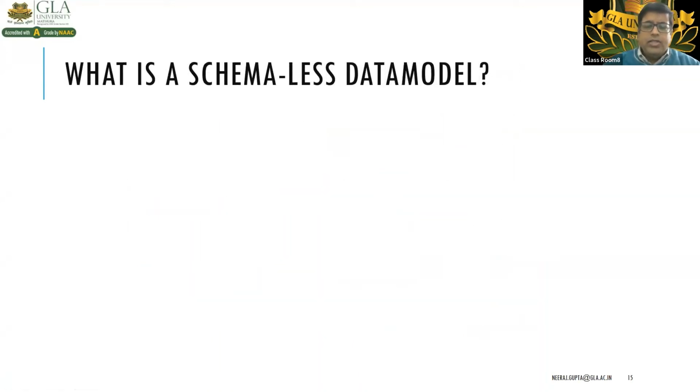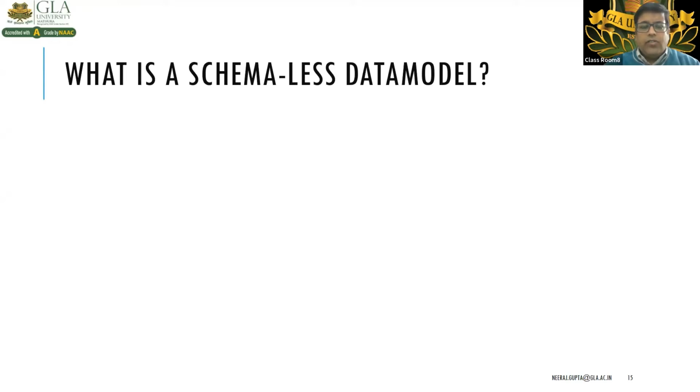Now, as we discussed in the early phases of our DBMS course, we heard of one term, that is schema. So what is a schema? The schema is what describes the table, right? Like Student is the table name, and the attributes of that student will be in the schema, right?